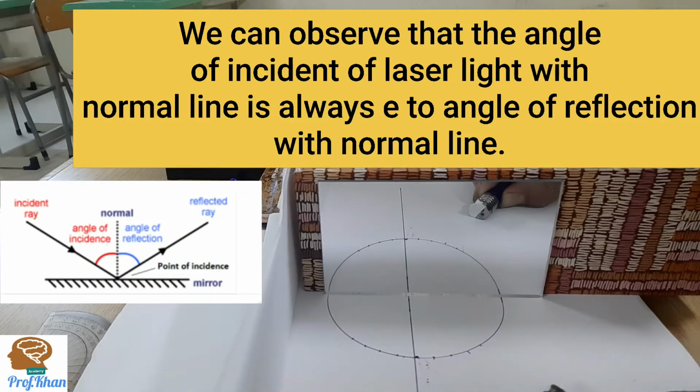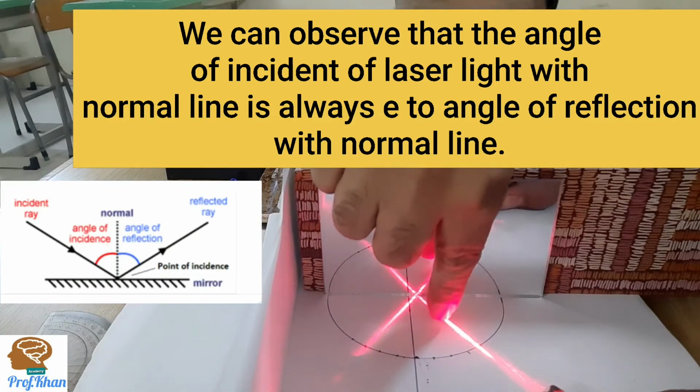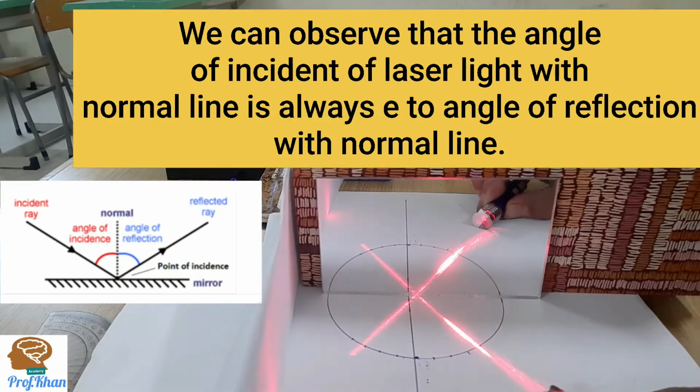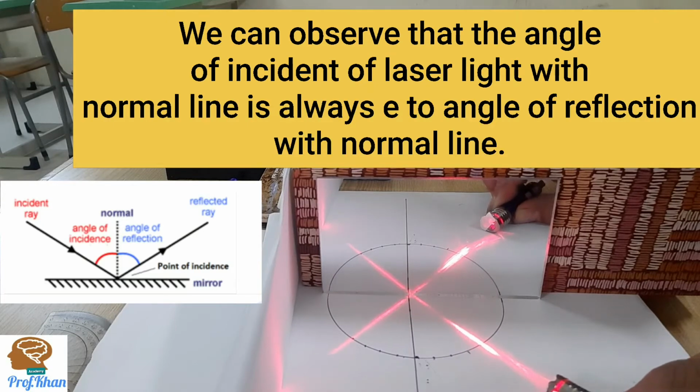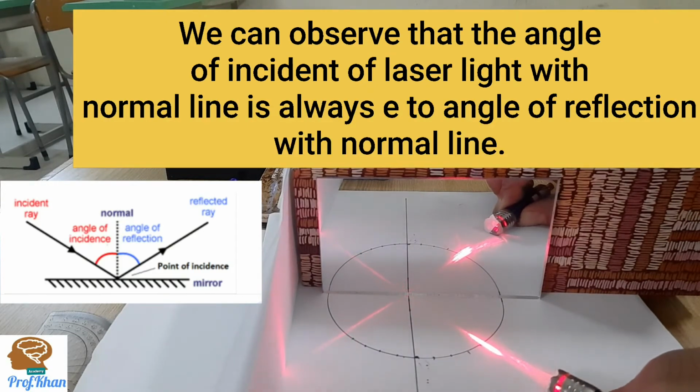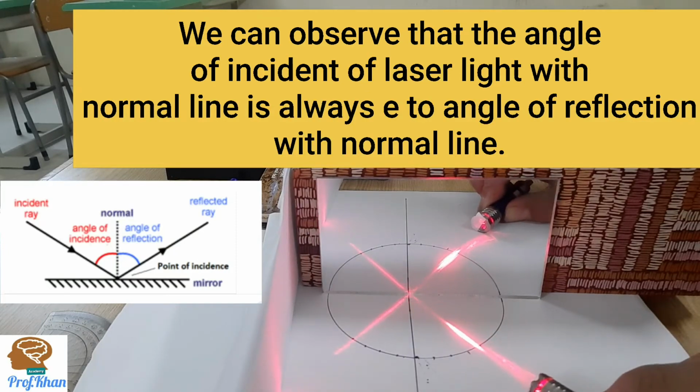Note that both the angles are the same. You can see here this is the incident angle, and here we have the reflected angle. If I change the incident angle a little bit, moving in this way, you'll find the reflected angle changes correspondingly. I am going to make it narrow, and the reflected angle also becomes narrow.